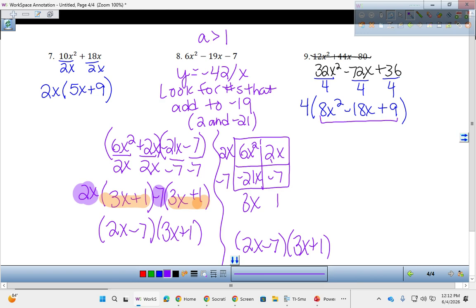So the 8x, the negative 18, and the 9. So you're typing 72 divided by x in your calculator, looking for numbers that add to negative 18, and then going from there.